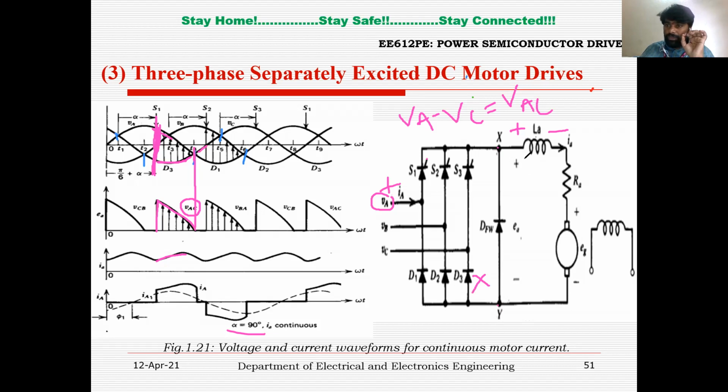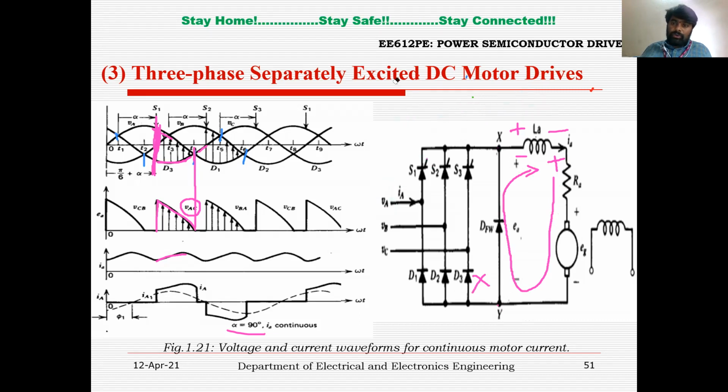Before discharging, the inductor has to reverse its polarity like this, negative and positive, and the current will flow from LA positive, RA, back EMF, diode, and to L negative. So this is the discharging current of the inductor, which is flowing through the freewheeling diode. Now, the voltage across the load means the voltage across terminals X and Y. So terminals X and Y are short circuited by this freewheeling diode. The short circuit voltage should be 0. That is why you can see 0 voltage here.